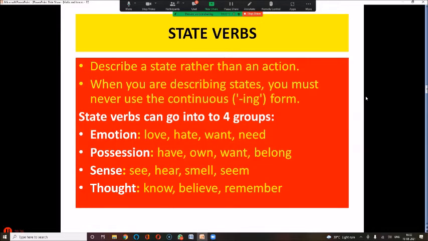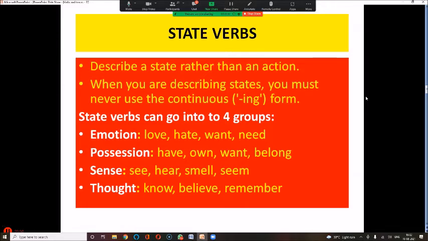Come to state verbs. State verbs are the state of being. Of course, all the be verbs are state verbs. Now, there are certain verbs which are a matter of state, of being. They are not active actions. Like last time we said, we cannot use ing with these verbs because they are not an action that is happening. They are just a state of mind, a state of body. Emotion. Now, love. You do not say, I am loving you. I'm explaining the logic now to you. Why can't you use, I am loving you?